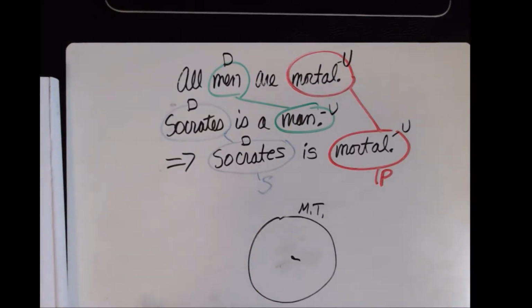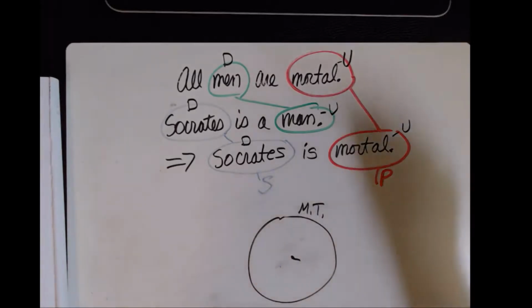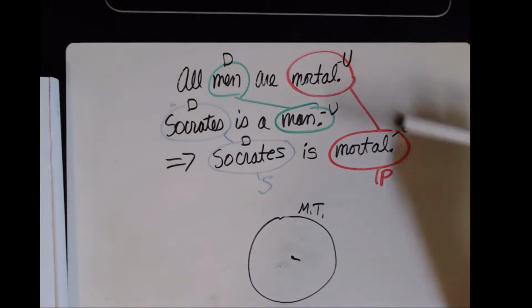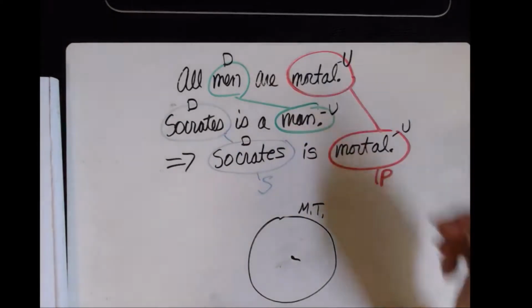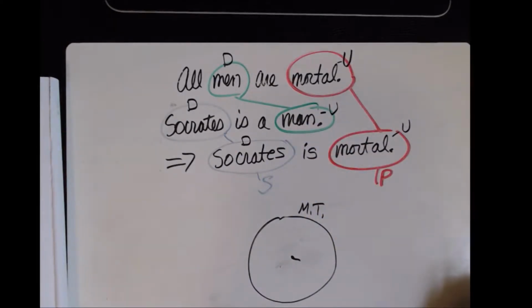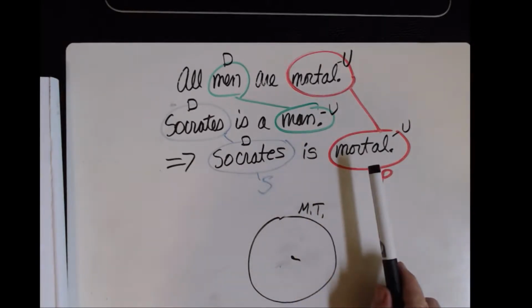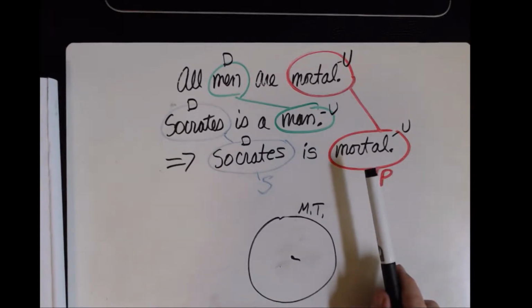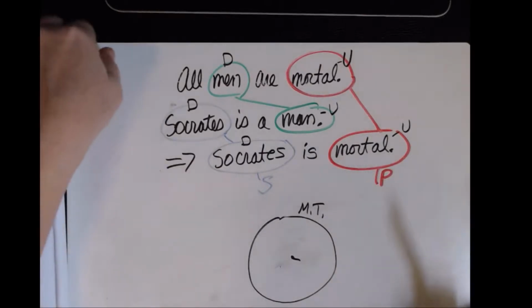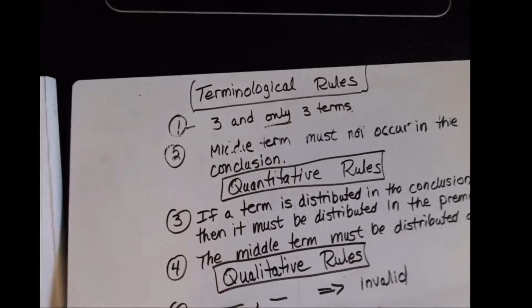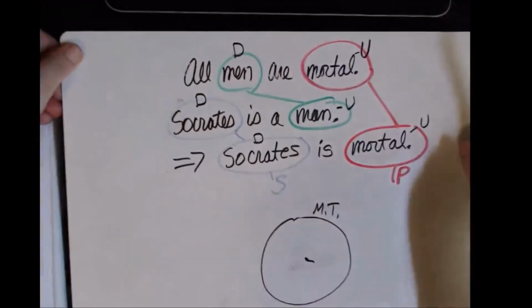Actually, you should remember the first couple. Let's see if we can do it from memory. Rule number 1 says there must be 3 and only 3 terms. I have 1, 2, and 3. So yes, it obeys rule 1. Rule 2 says the middle term must not occur in the conclusion, and it does not. So I'm okay there. Rule number 3 says, I forgot. Let's go back and check. Rule number 3 says, oh yeah, if it's distributed in the conclusion, it must be distributed in the premise.